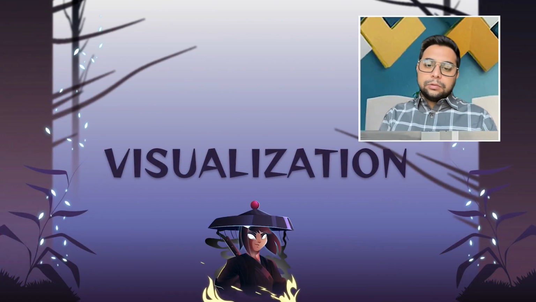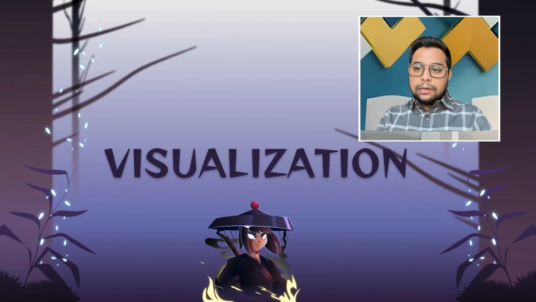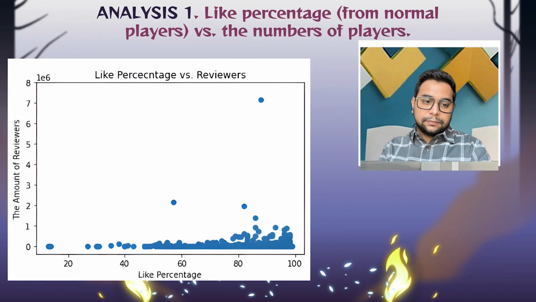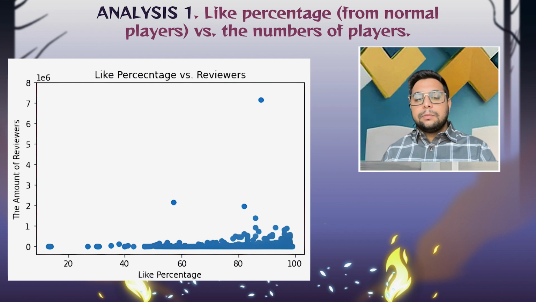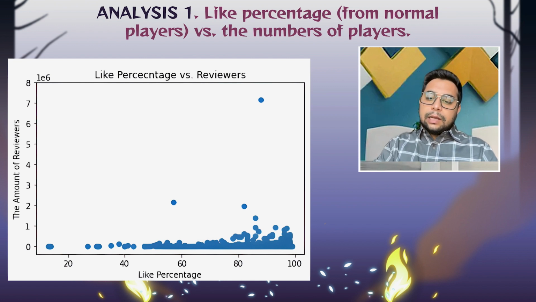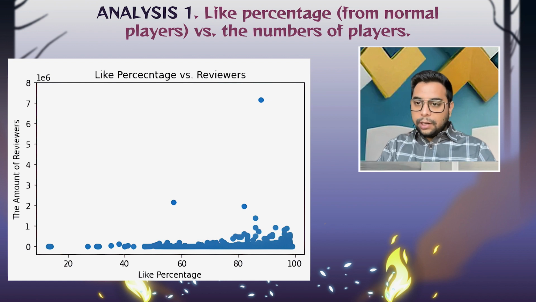Now let me take you through the visualization that we've done out of a few of the analyses. First, it's the graph between the amount of reviewers and the like percentages. We can see that the maximum amount of the reviewers are between the like percentage 80 to 100.